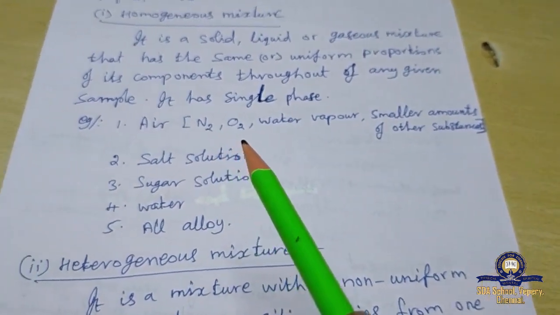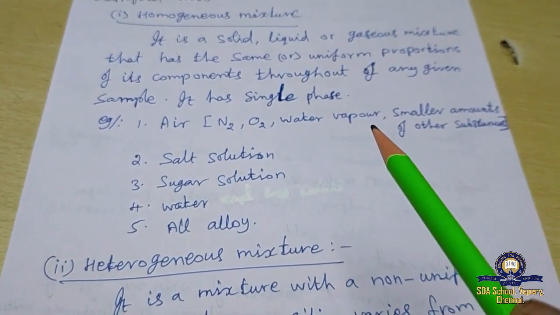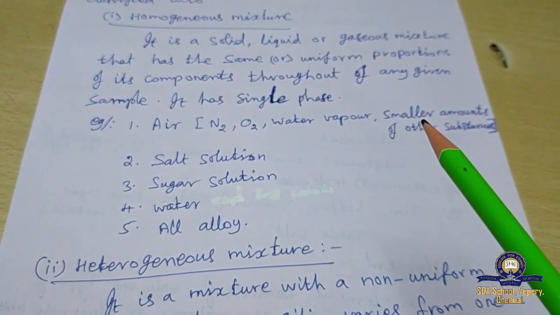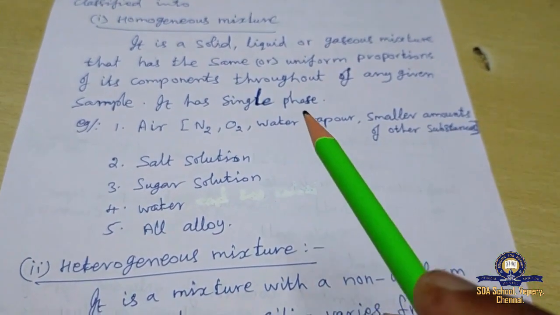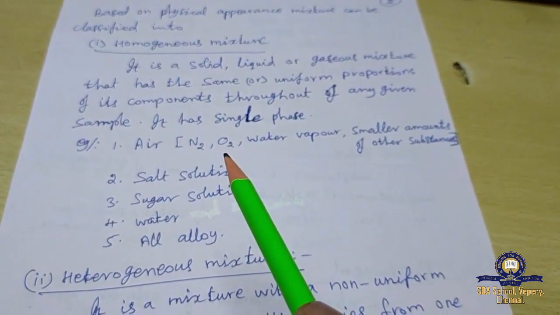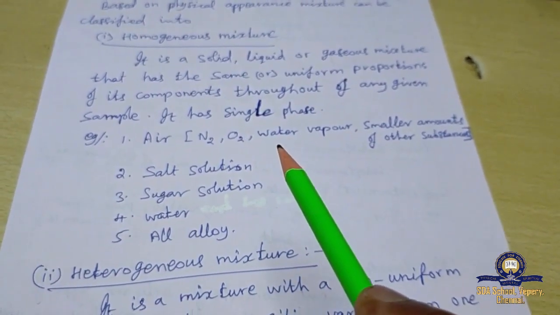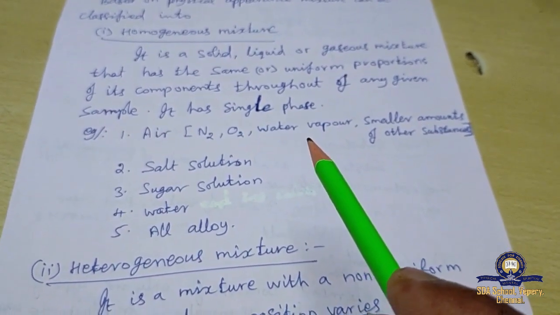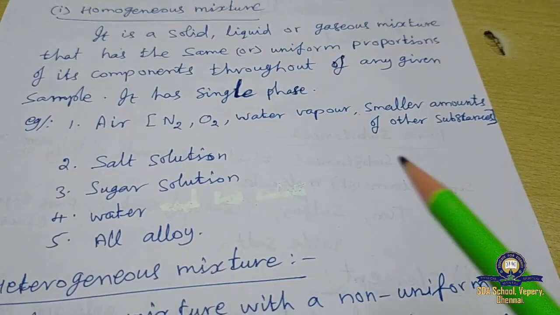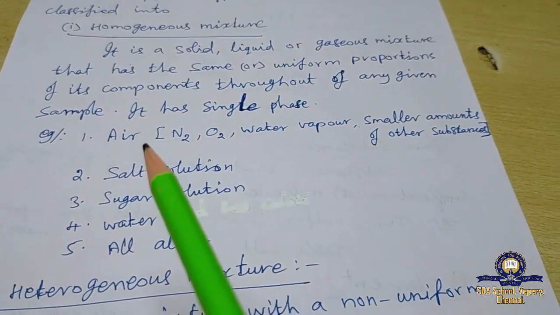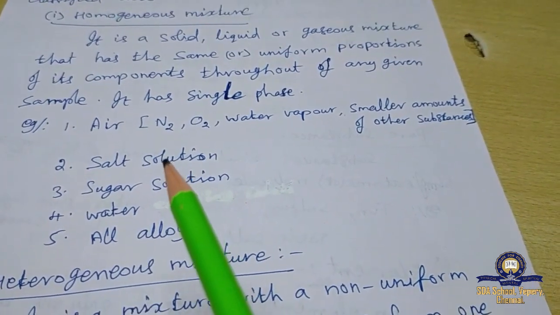In air there is nitrogen, oxygen, water vapor and other smaller substances present together, but there is no chemical interaction between them. They are present together without chemical interactions. That's why air is an example of a homogeneous mixture, as well as salt solution.